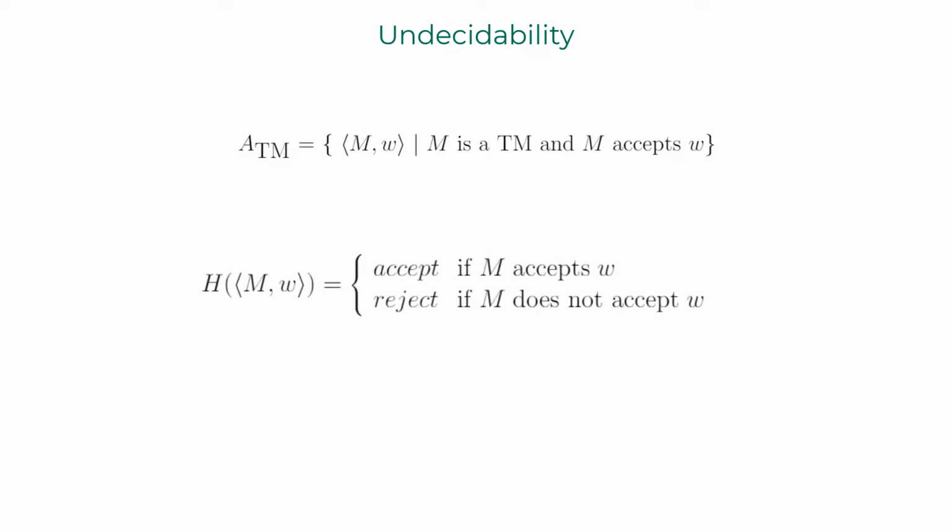I will assume that there exists a Turing machine decider H that can solve the ATM problem, meaning H takes the machine and word string and ends up in accept state if M accepts W, and ends up in the reject state if M does not accept W. Turns out, the machine description M is a valid string that can also be fed to the machine M. You may ask, why would anyone do that? Why feed a program with itself as an input?